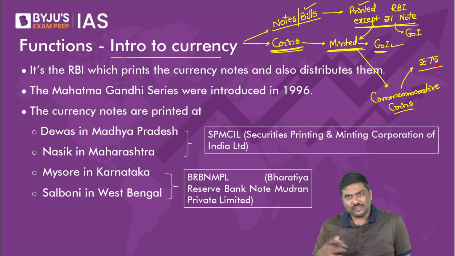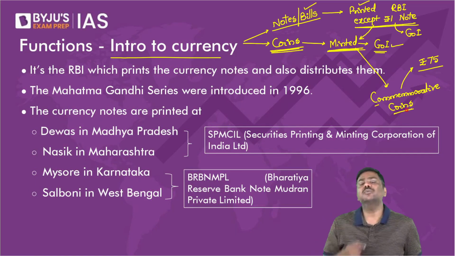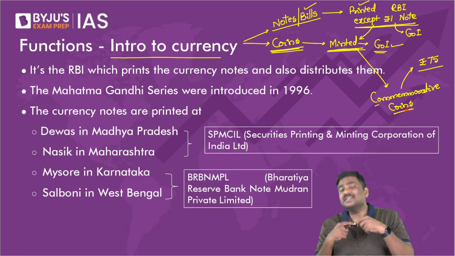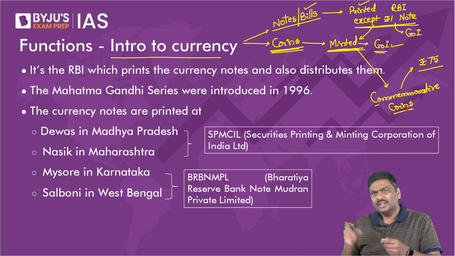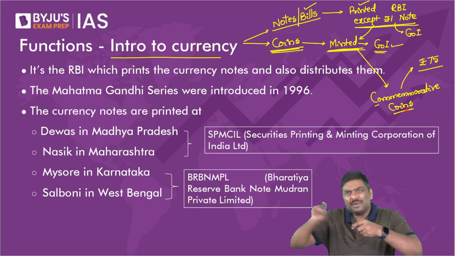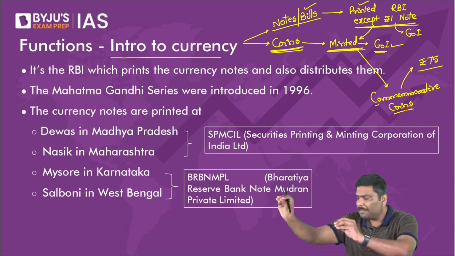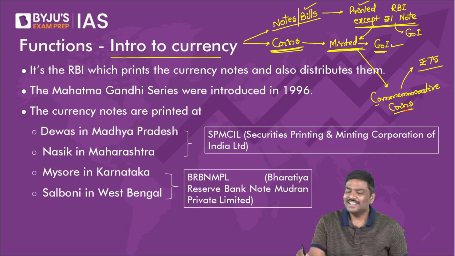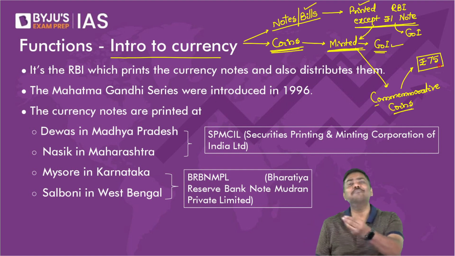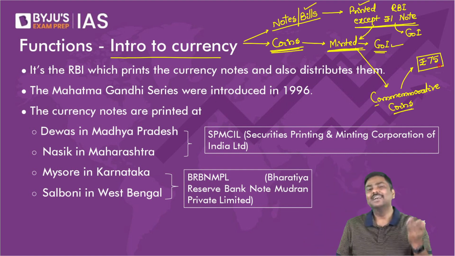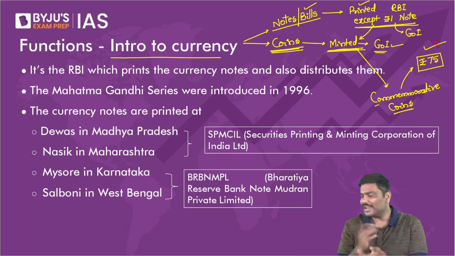Is it a coin for circulation purposes? No, it is a commemorative coin. What do you mean by commemorative coin? These coins are issued to represent, to celebrate a particular event or to observe a particular event. For example, the 75 rupee coin. It should not be difficult for you to understand the importance of the 75 rupee coin. 75th year of independence, hence a 75 rupee coin has been issued.